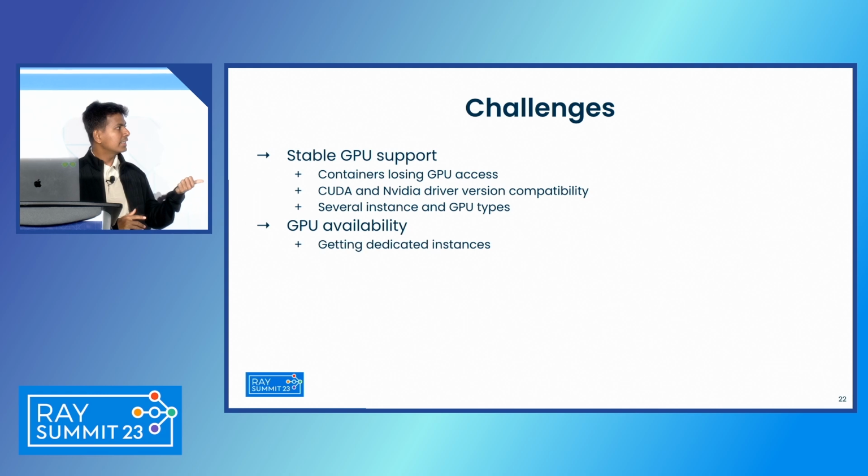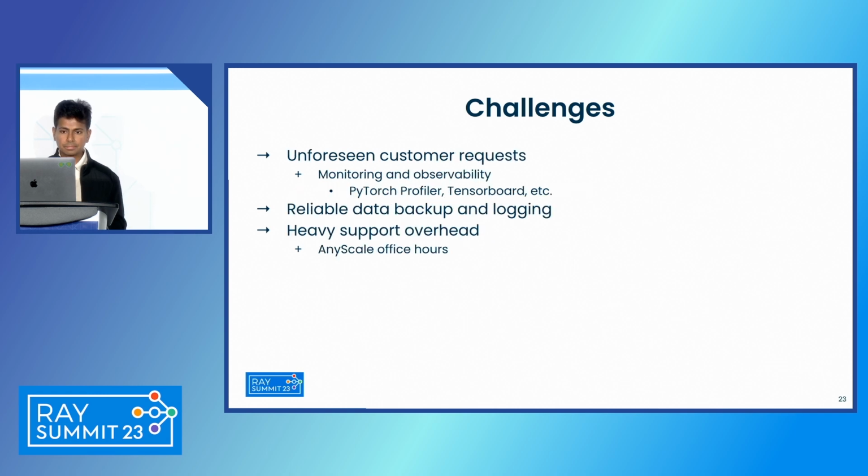But after doing that, the next challenge was GPU availability. As we all know, there's a shortage of GPUs in the industry. So this made us carefully estimate how many GPUs we would be needing in the near future. And it helped us secure some dedicated instances, which has proven really helpful to unlock some critical model training use cases at DoorDash. This is the final one, I promise.